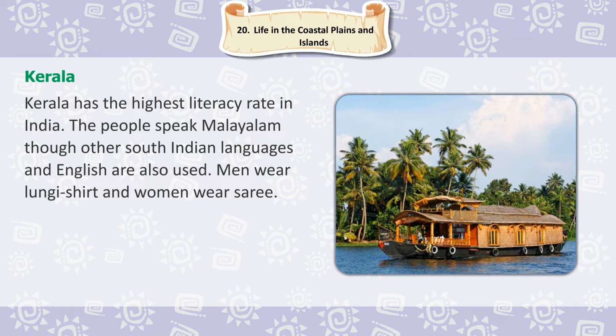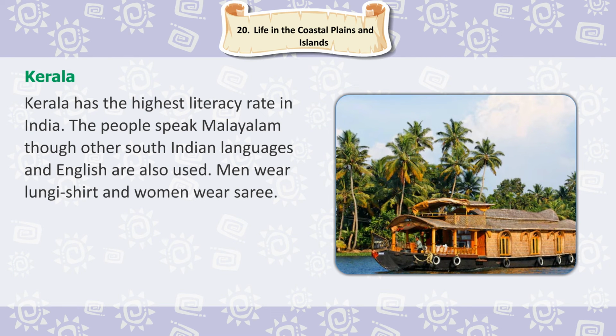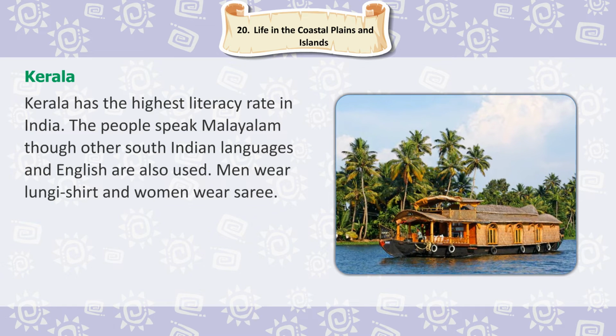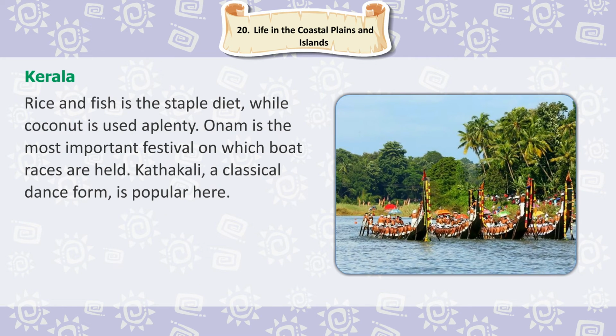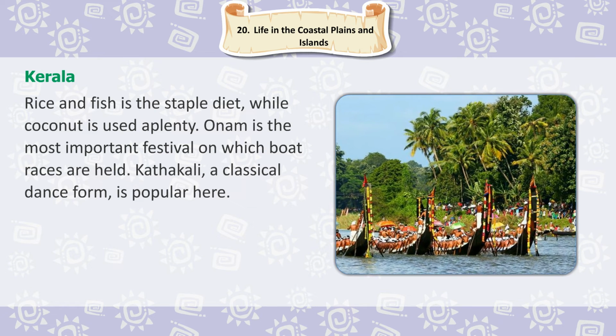Kerala has the highest literacy rate in India. The people speak Malayalam, though other South Indian languages and English are also used. Men wear lungi and shirt, and women wear sari. Rice and fish is the staple diet, while coconut is used aplenty.